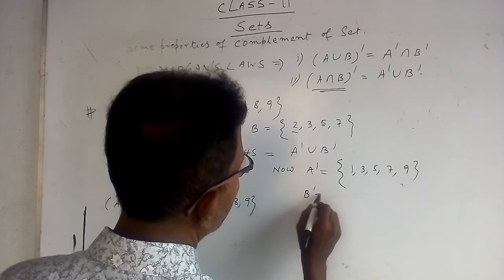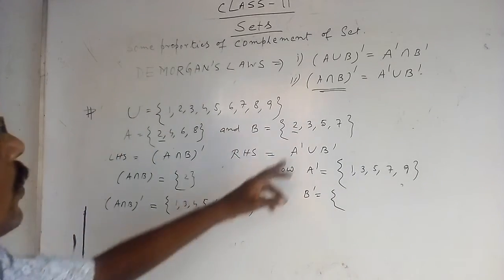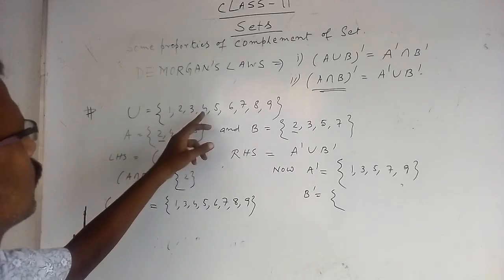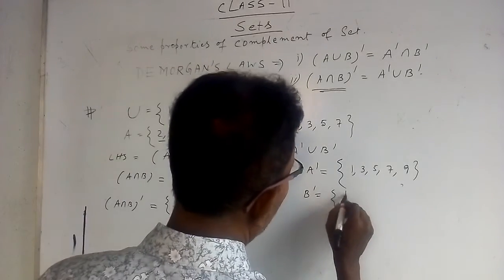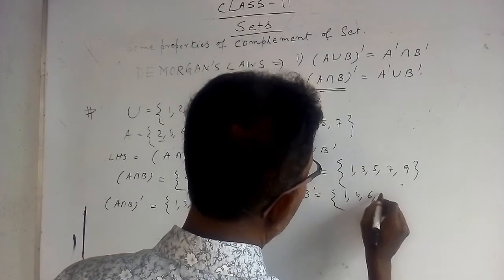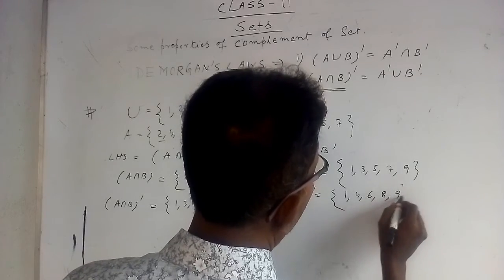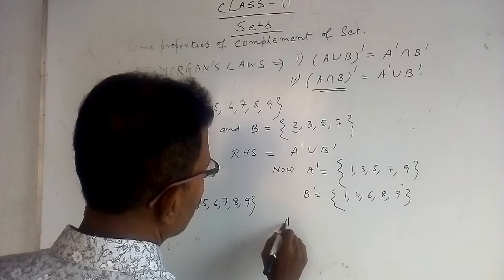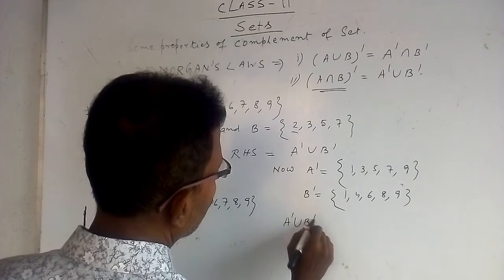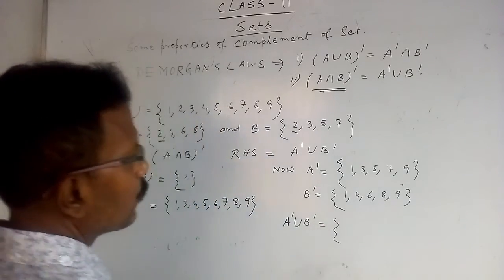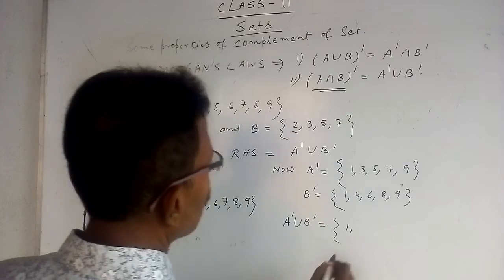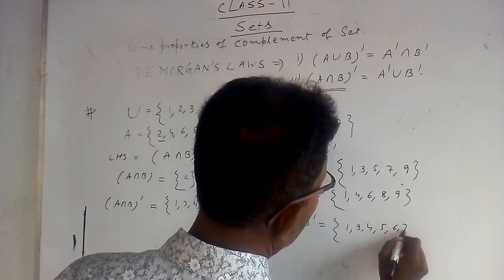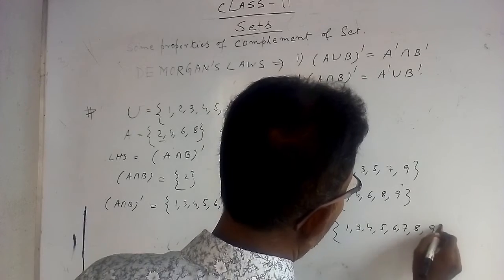Now B complement: delete 2, 3, 5, 7, which leaves 1, 4, 6, 8, 9. Now the right hand side, A dashed union B dashed, that is 1, 3, 4, 5, 6, 7, 8, 9.